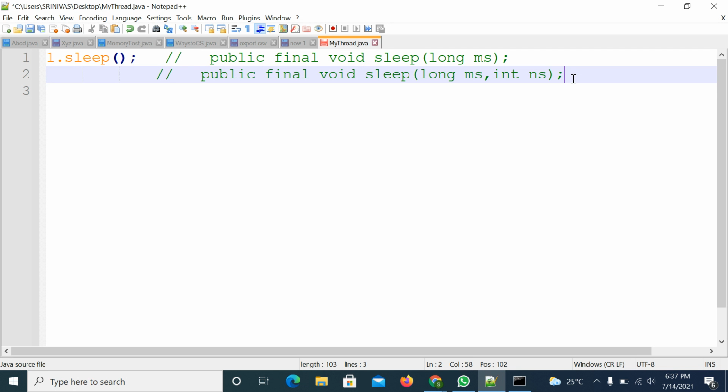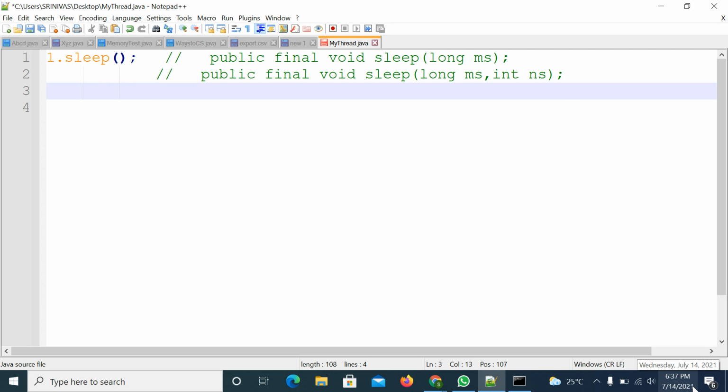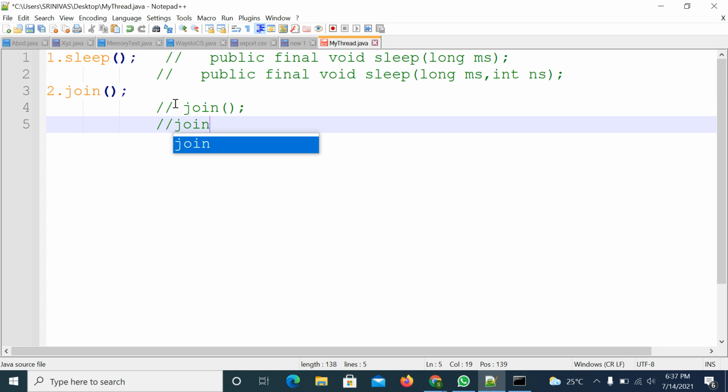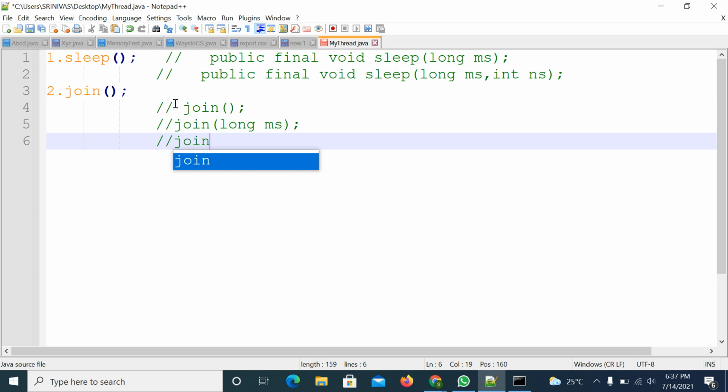The second method is the join method. The method name is join, right? So the join method is also an overloaded method. The join method is overloaded with three methods, not two methods, three methods. First one, join method without any parameter. Second one, join method with a long parameter, milliseconds. The third type is join with a long, milliseconds, and an integer, nanoseconds.